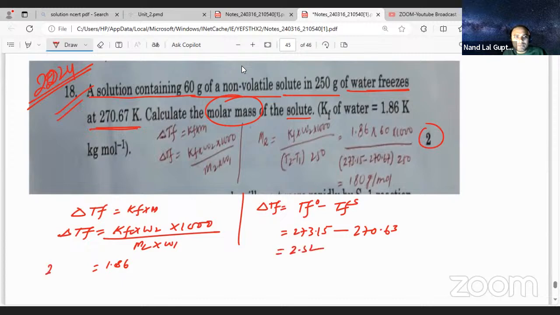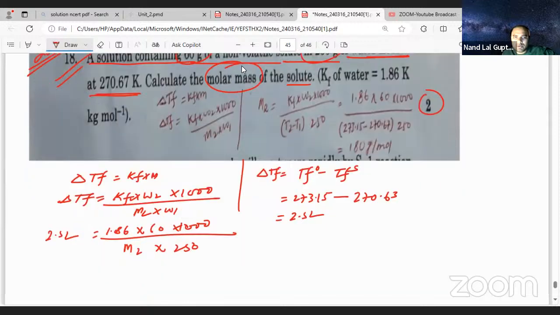So here we are placing 2.52 for delta Tf, 1.86 for Kf, W2 is 60 gram, 1000 is the conversion factor, and M2, the molar mass, is what they are asking. W1 is the gram of water, 250.